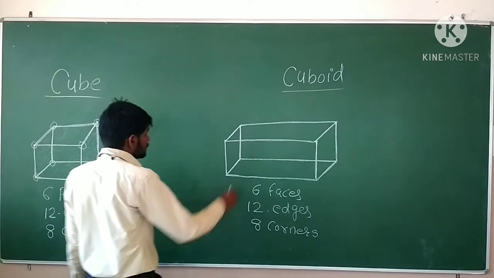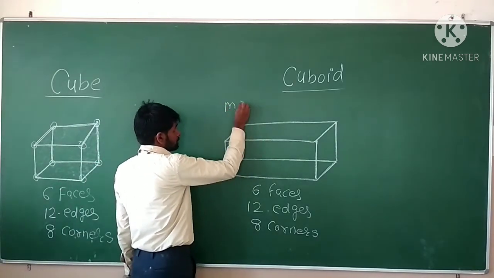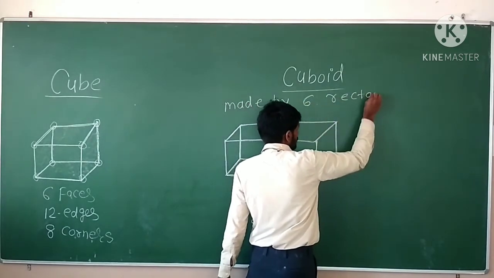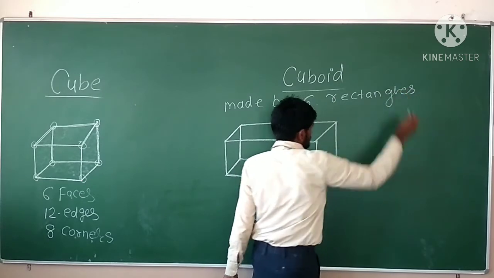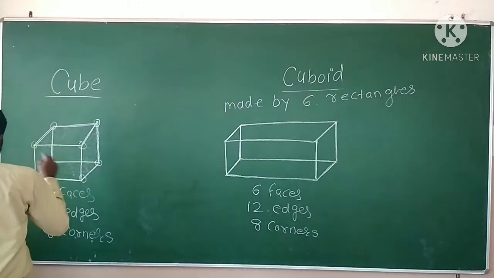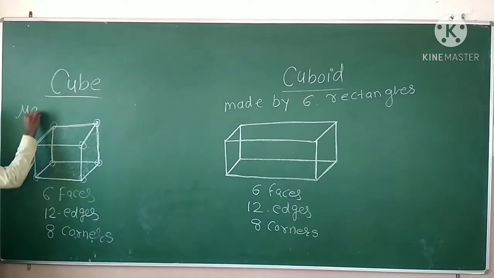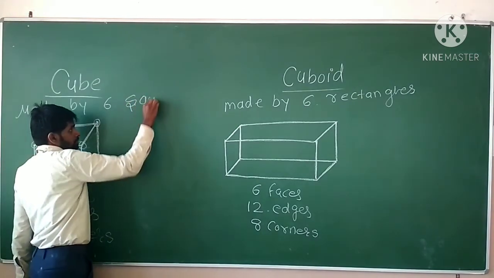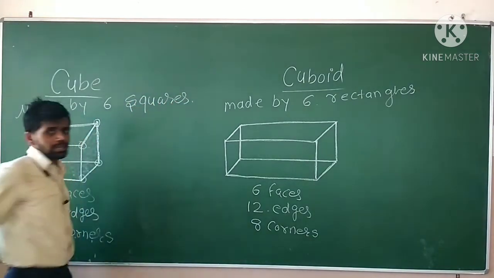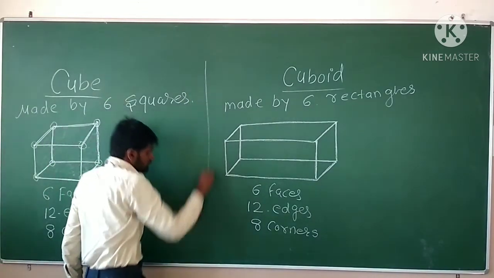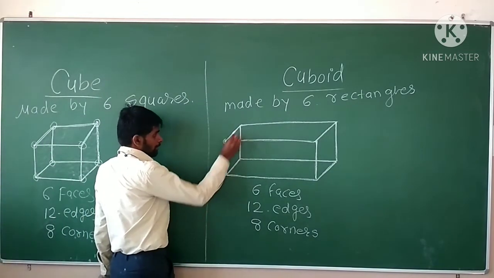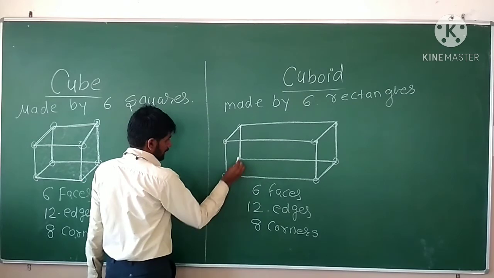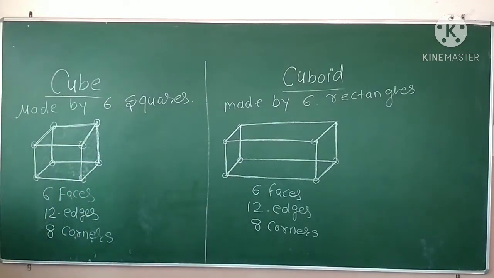So this is a cuboid. It is made by 6 rectangles. Okay, but the cube is made by 6 squares. It is made up of 6 squares, and it is made up of 6 rectangles. This is the corner. 1, 2, 3, 4, 5, 6, 7, and 8. Okay. So this is a corner.